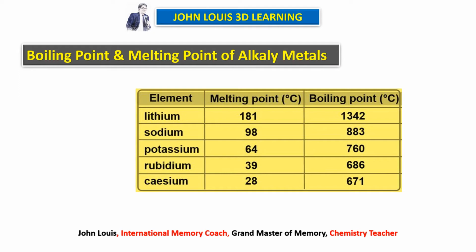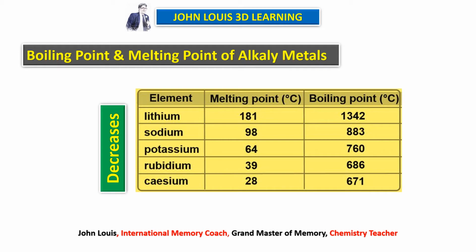And take boiling point, that also decreases. The boiling point of lithium is 1342, whereas for cesium it is 671. So there is a gradual decrease when we go down a group. Therefore, from this we understand the boiling point goes on decreasing when we move from top to bottom of the alkali metals. Now let us see halogens.